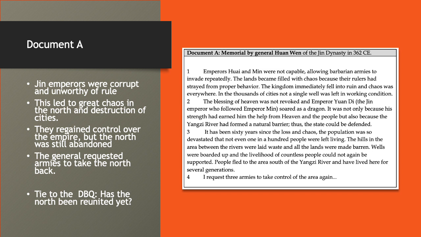So, when you're writing your central idea, I want you to really try to tie this back to your DBQ, right? Has the North been reunited yet, right? Again, our question is, to what extent did the Jin dynasty reunify China? Has it done that successfully yet? If so, explain to me using evidence from your text. If not, same thing. Explain to me how you know that based off of Document A. So at this time, go ahead and pause your video, complete your central idea, and we'll move to Document B.